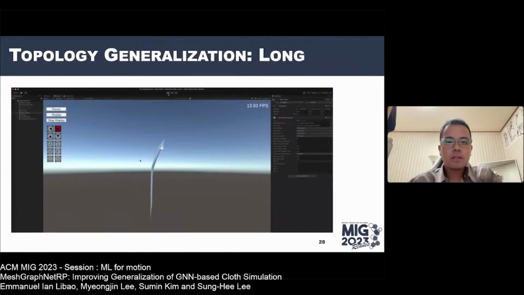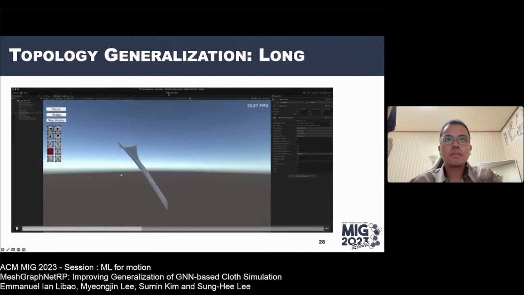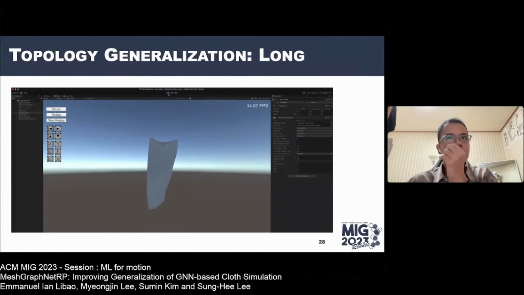And here is a long cloth topology that has twice as many vertices as the square cloth. With more vertices, the model outputs the results slower. And let's check the replay. Okay, here is the replay.